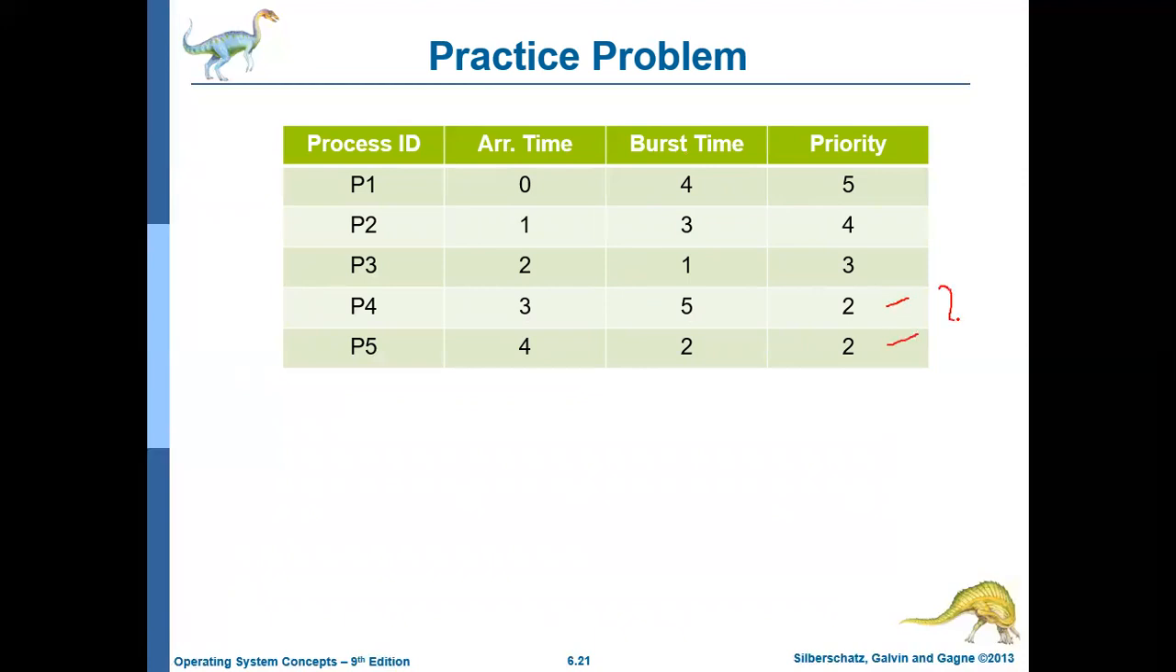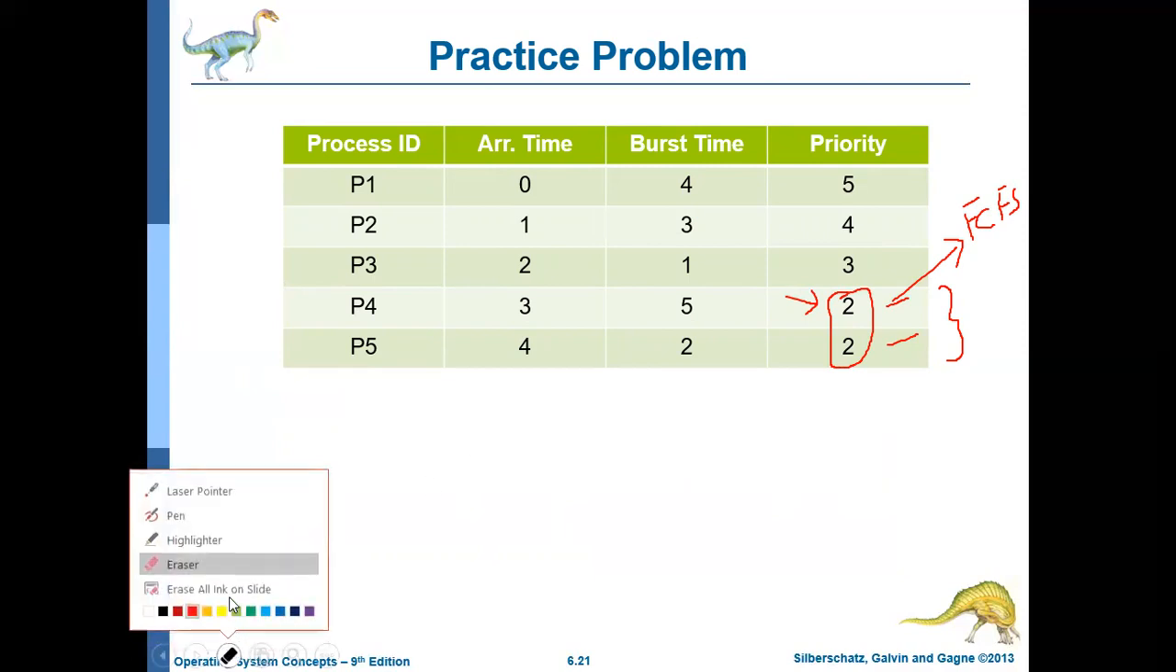P4 and P5 have the same priority. If there is a tie in priority, that is, if more than one process has the same priority, then the tie will be broken by the FCFS model, first come first serve. That is, whichever process is first in the ready queue will get the CPU first. So here there is a tie between P4 and P5, both having the same priority number. Who will get the CPU first? P4 will get the CPU when its turn comes. So this is how the tie is broken.